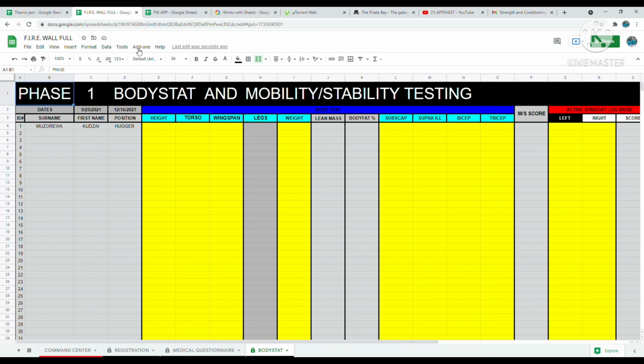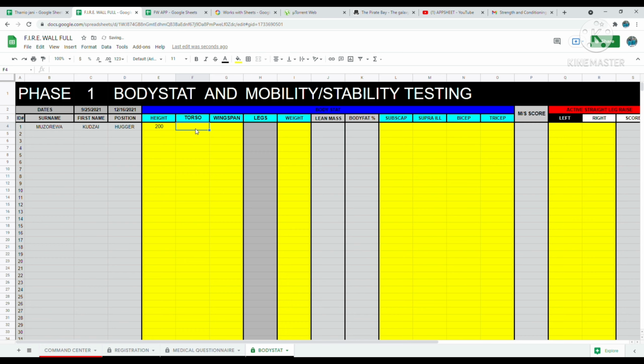Right, next we go into our Bodystat and mobility and stability testing. Again, the information from the registration page feeds over into this, and then here I would just start putting in my information, and this is all in centimeters. So I'm just going to say that I'm 200 centimeters tall, even though I'm not.